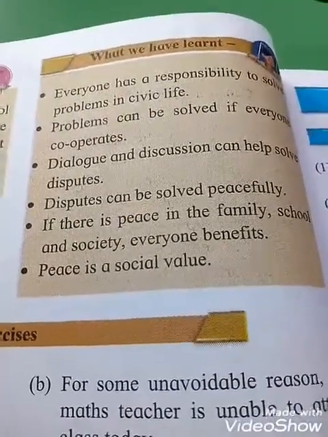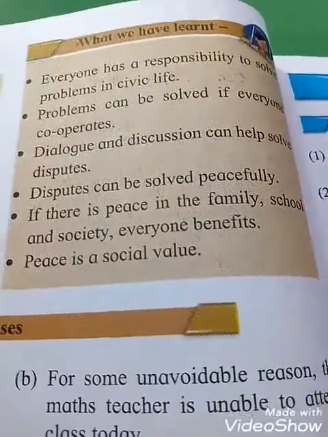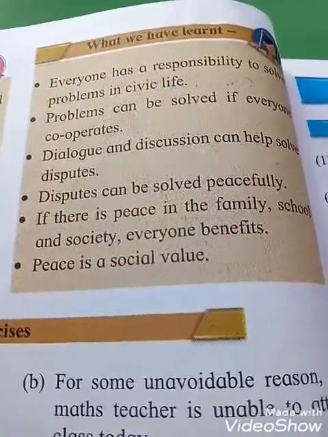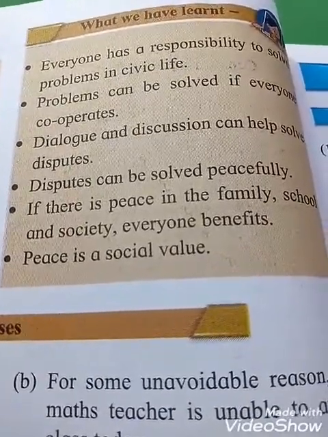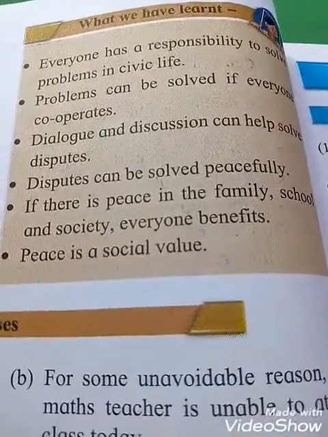Okay, students, in this topic, what we have learned, some points are there. First point, everyone has a responsibility to solve problems in civic life. Each and everyone has a responsibility to solve problems in our civic life. Second point, problems can be solved if everyone cooperates. If there is unity, problems will automatically be solved.